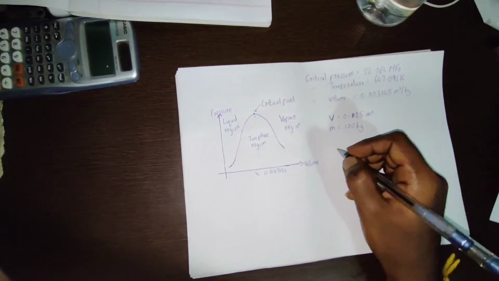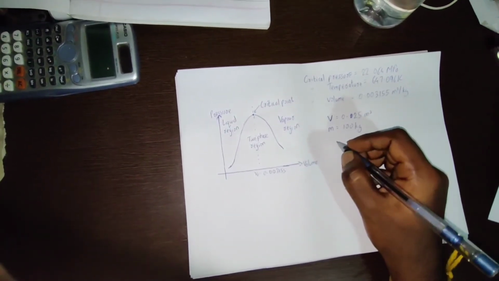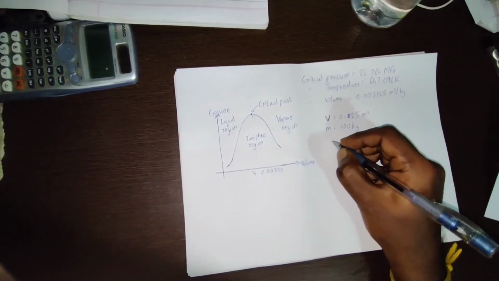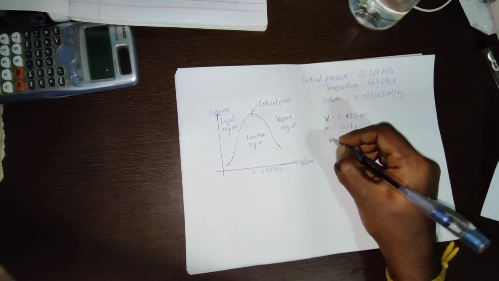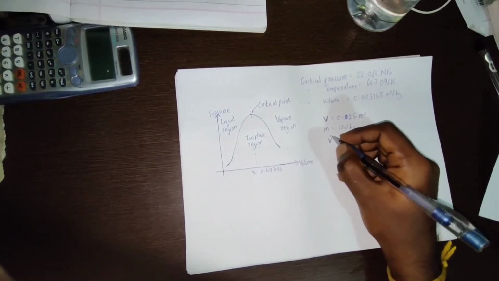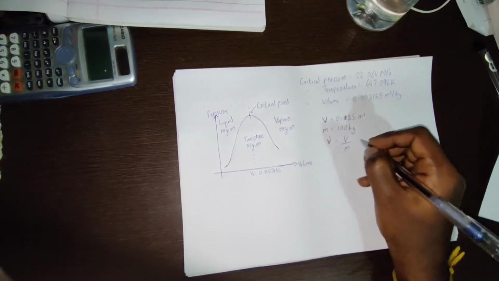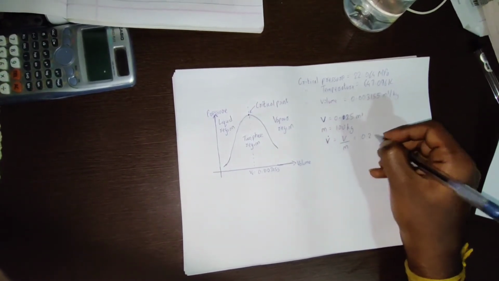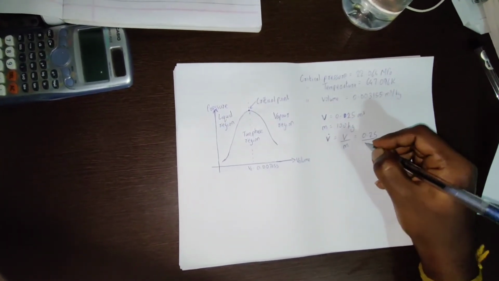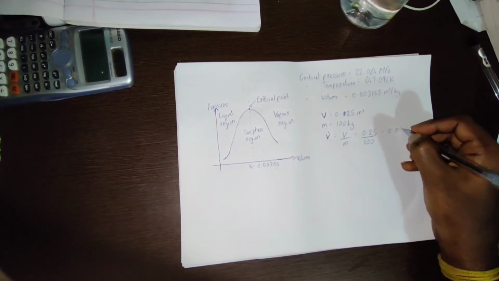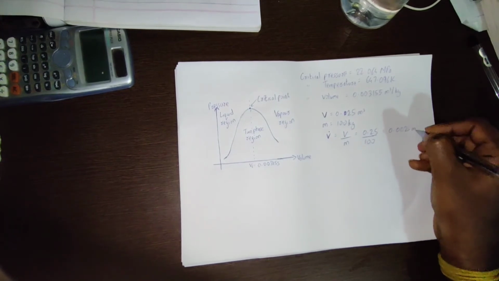So all we need to find is the specific volume of water inside the container. Specific volume is volume divided by mass, and given volume is 0.25 and mass is 100, which comes out to be 0.0025 meter cube per kg.